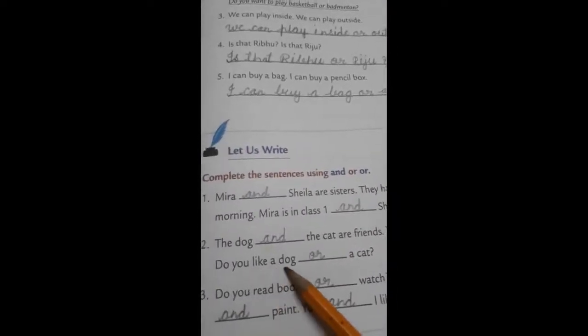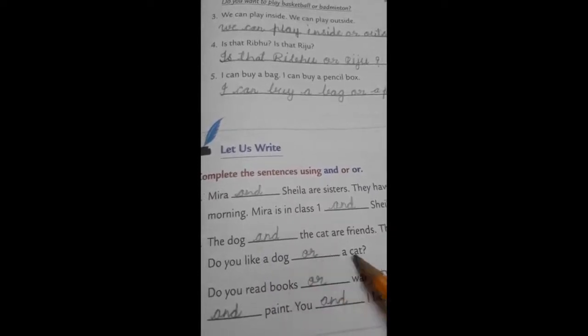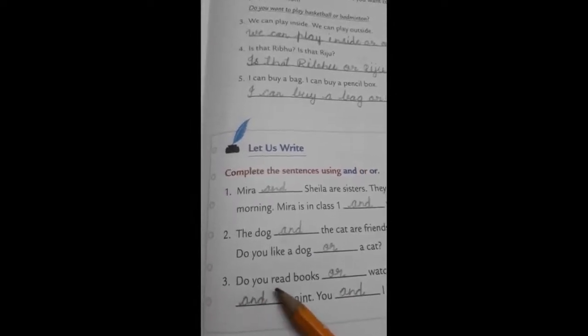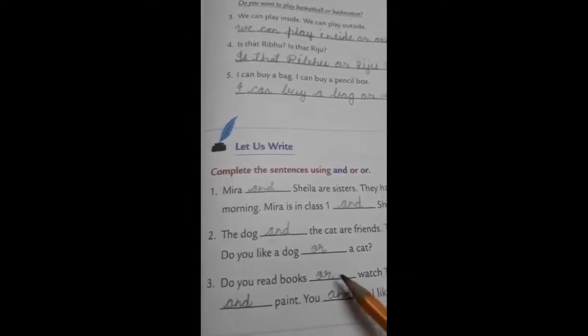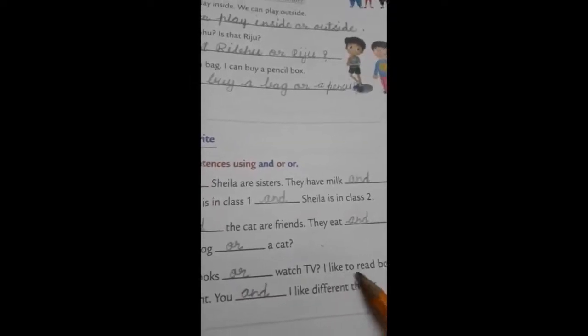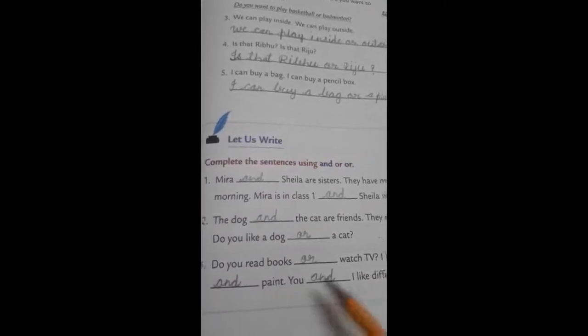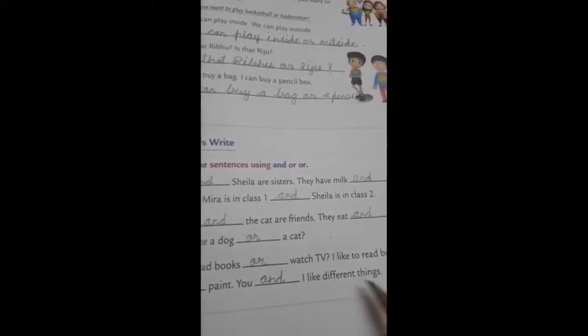Do you like a dog or a cat? So here we will write "or". Number 3, do you read books or watch TV? Question mark. I like to read books and paint. You and I like different things.